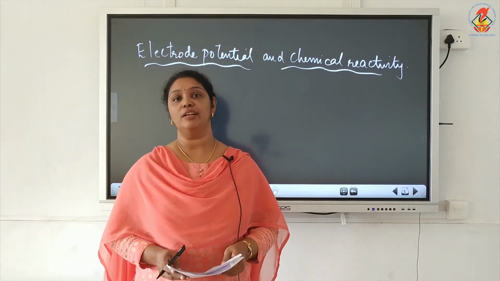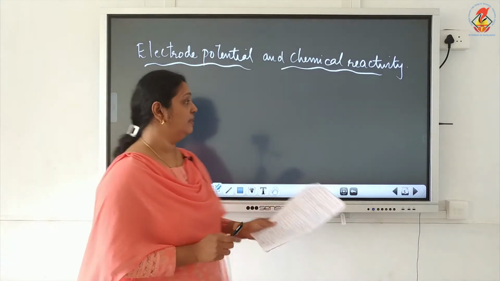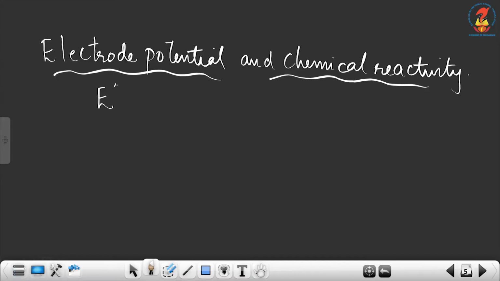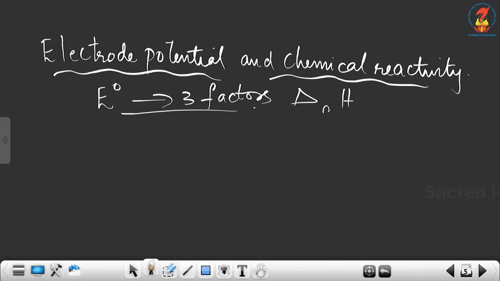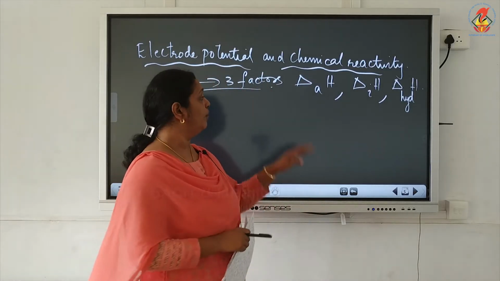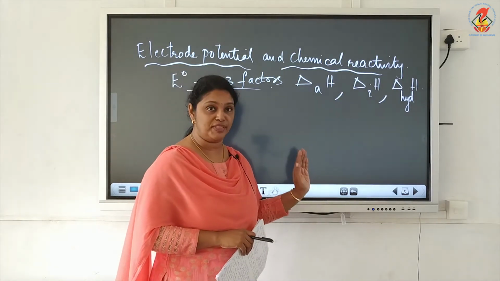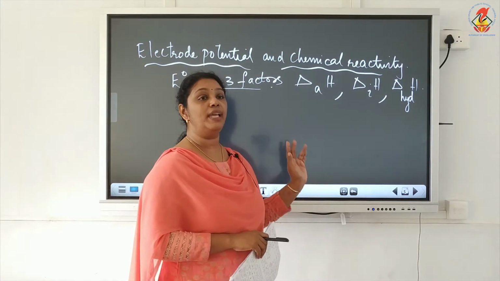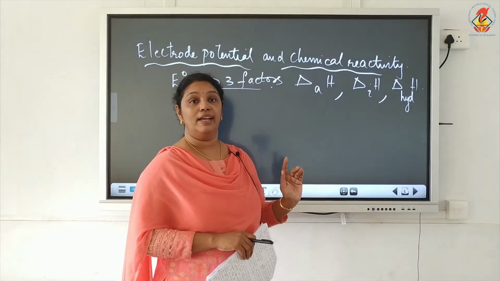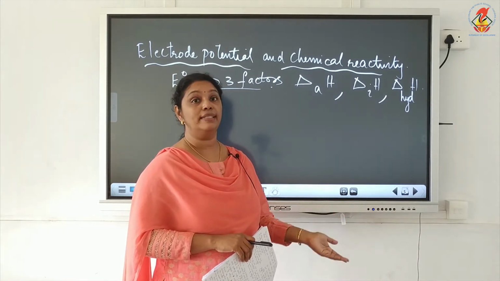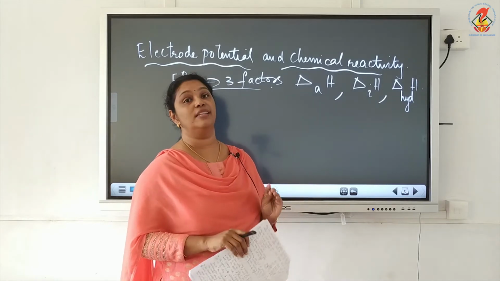And the electrode potential value, that is, the E0 value, depends on three factors. They are the enthalpy of atomization, ionization enthalpy, and hydration enthalpy. So based on the value of enthalpy of atomization or enthalpy of sublimation, ionization enthalpy and hydration enthalpy, we decide the value of E0, and depending on the value of E0, we decide the stability of the